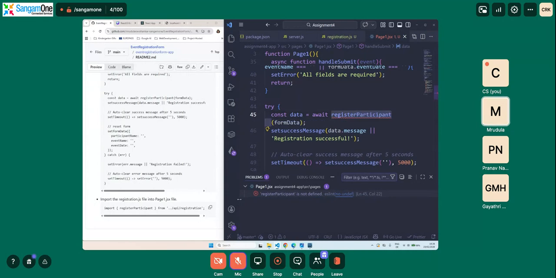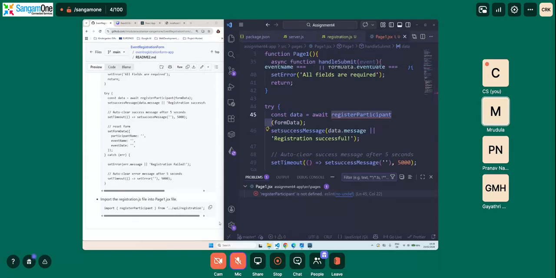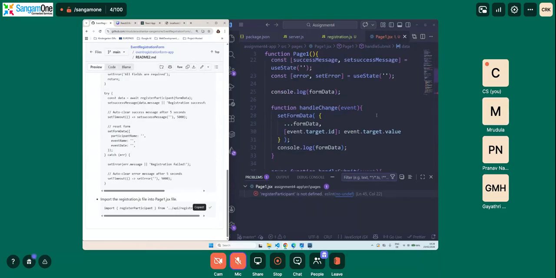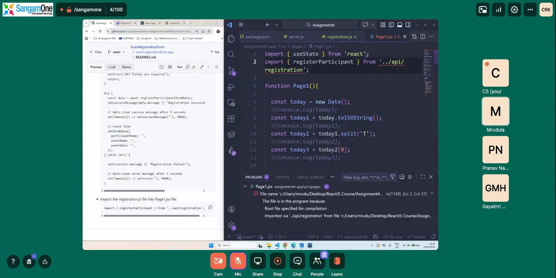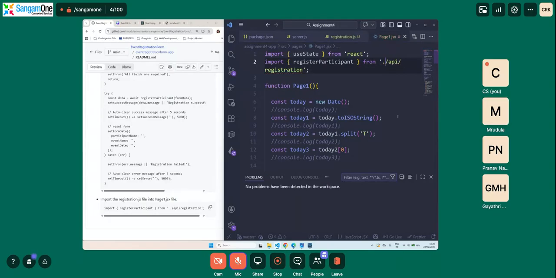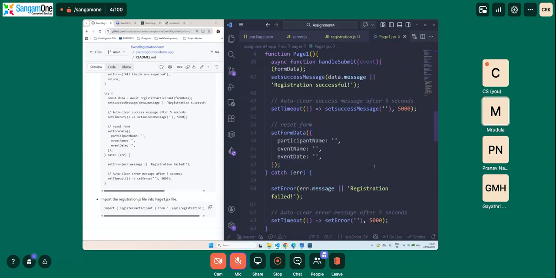okay. Now we have to import this API, this registration.js, into our file. So we are going to copy the import statement and then we are going to paste it here. Okay. So now we have no issues.